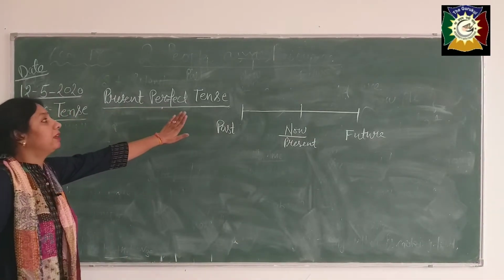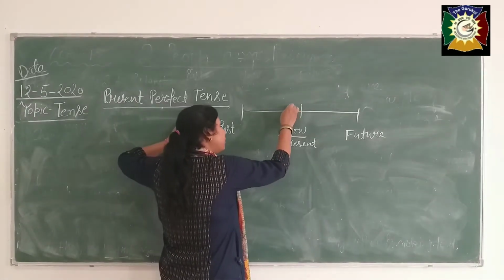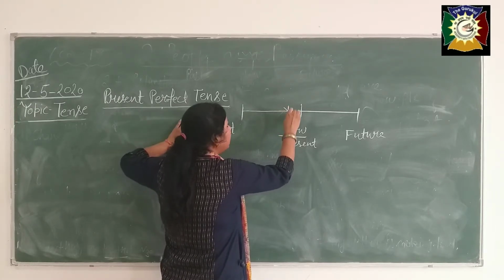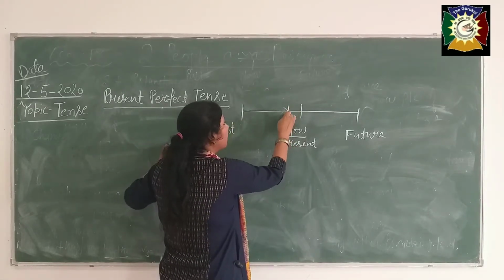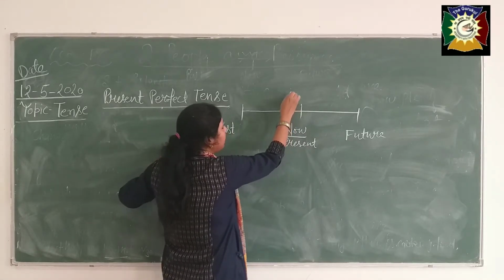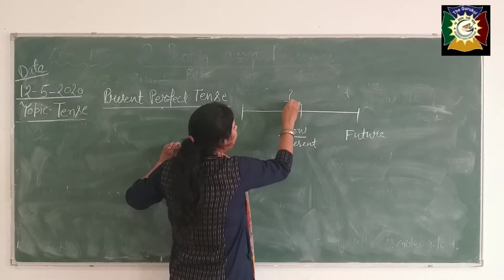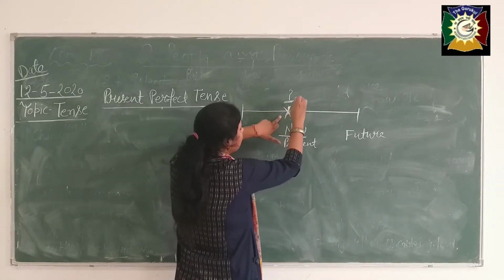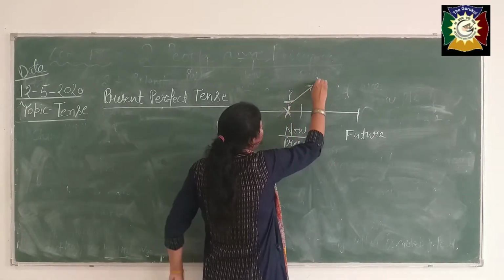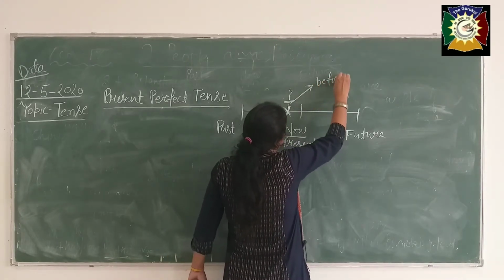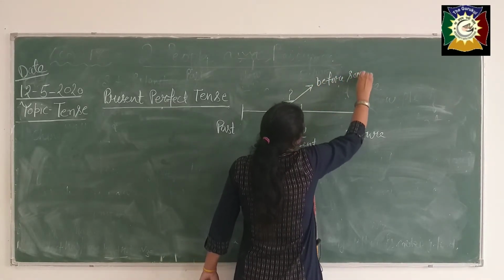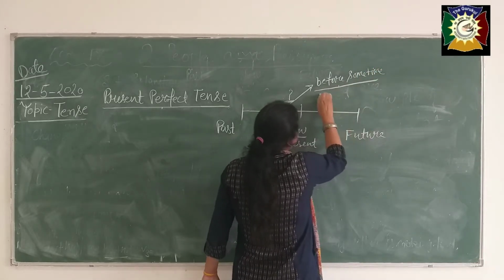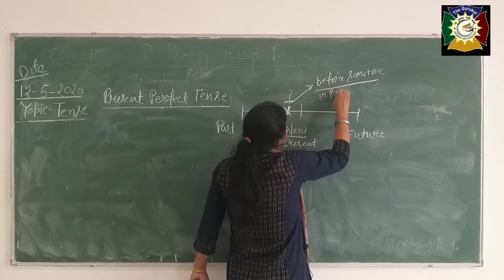Now see, present perfect tense means something you have done here on this point in the past, the work sometime before. See, I am making a question mark here, meaning first of all before, some time in the past.